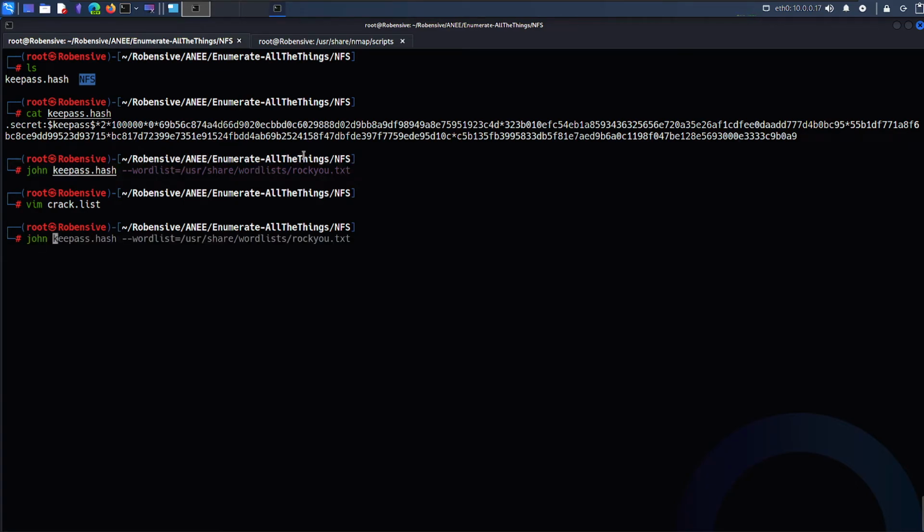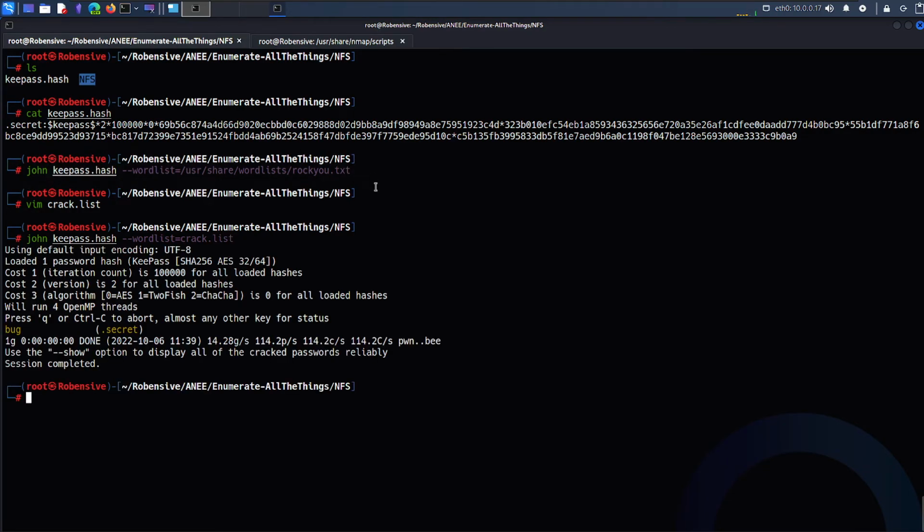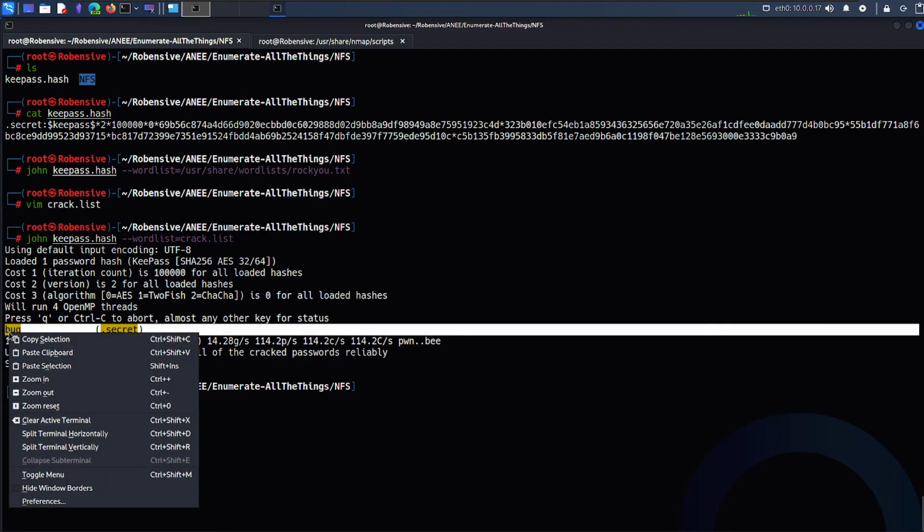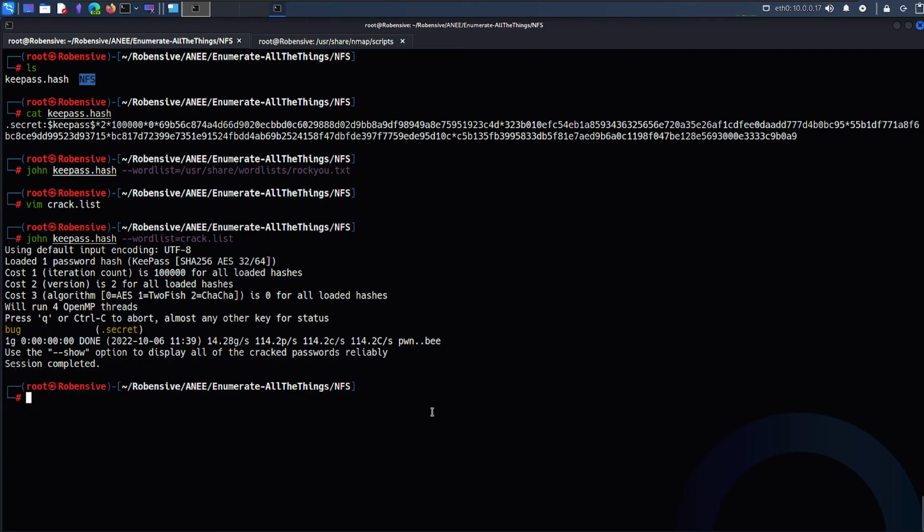Let's say john keepass.hash --wordlist=crack.list, which is in the current directory. Should be good. And I found that the secret has been captured, and that is bug. Perfect. So I now have the password to decrypt that kdbx file.